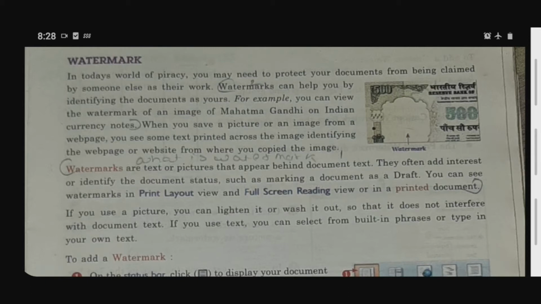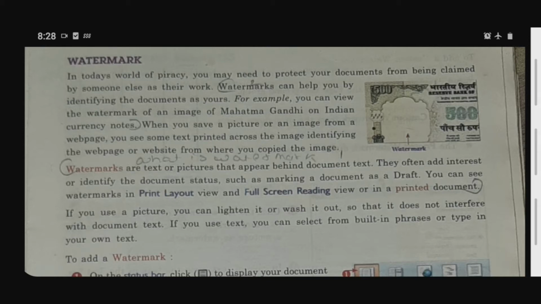So for identifying the document that it is mine, I am using a watermark, where my name is written. Or maybe in your school result you can see light color, your school name is written, that is watermark, identifying that the documents are of that school. Okay, you understand what is watermark? So watermark can help you by identifying the document as yours.